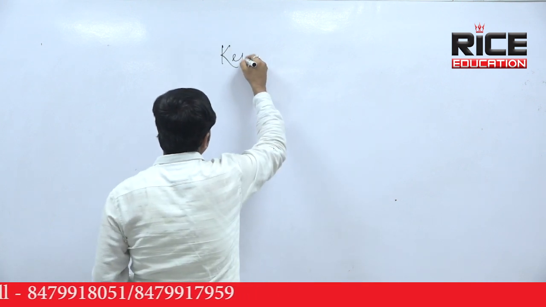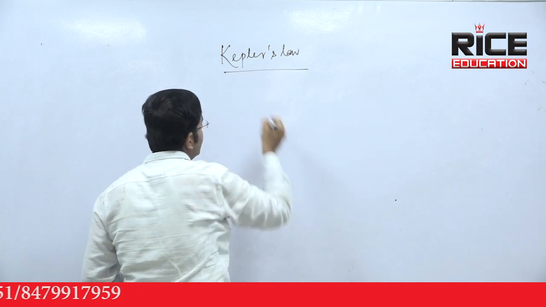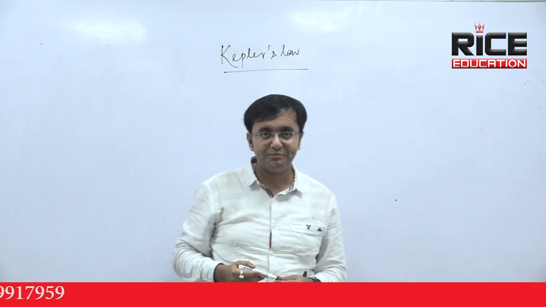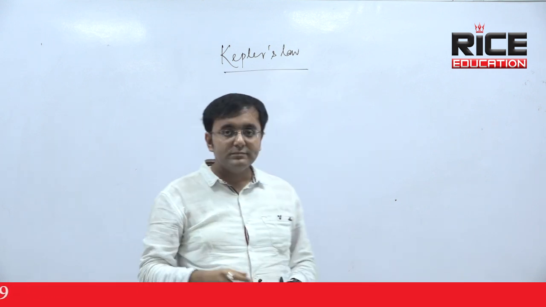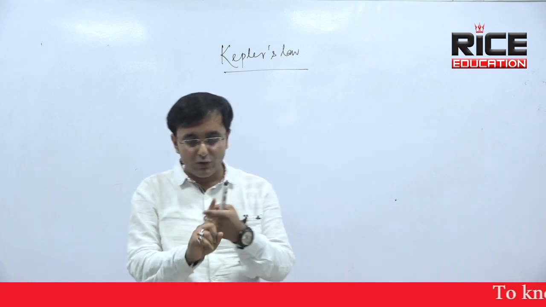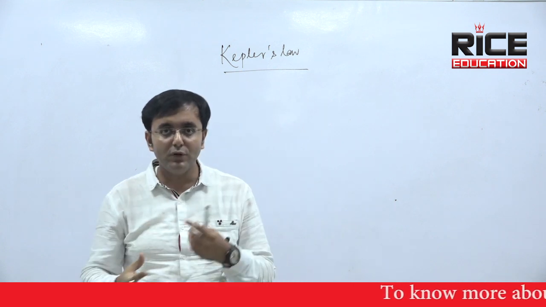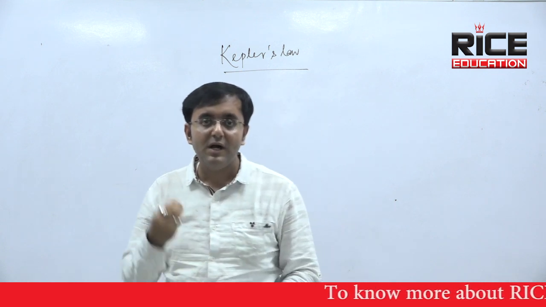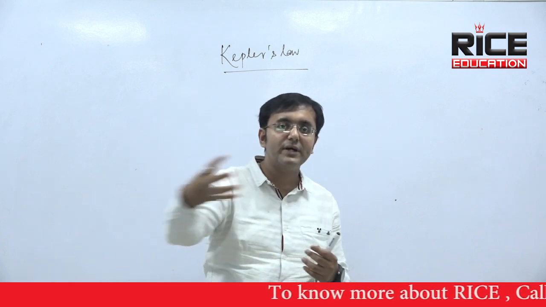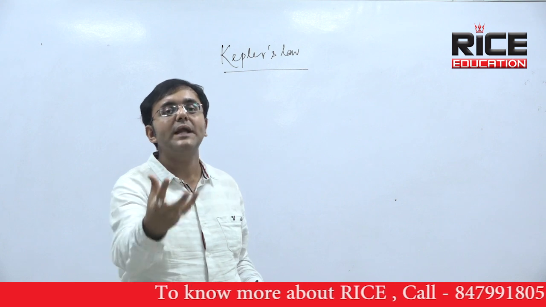Kepler's law is a very important topic in gravitation. What are Kepler's laws related with? Kepler's laws are related to planetary motion. What do you know by planetary motion? Planetary motion means all the planets are moving around the sun. That is what is called planetary motion. So Kepler's laws are valid in planetary motion.